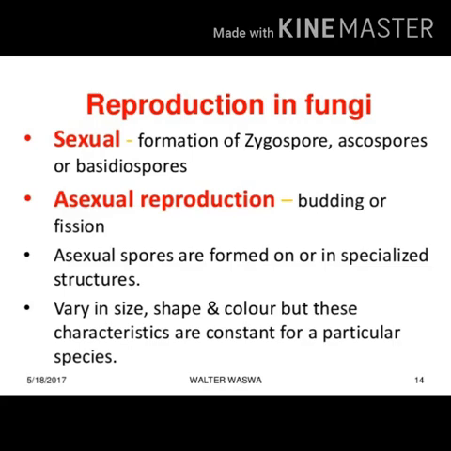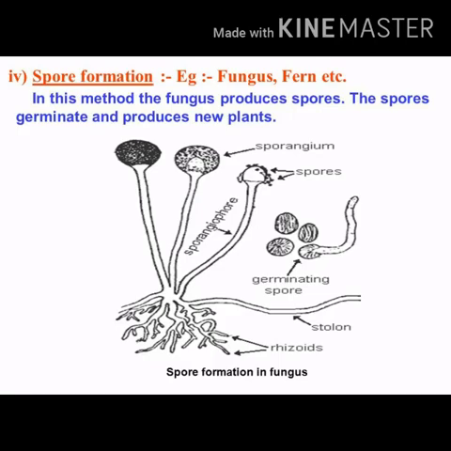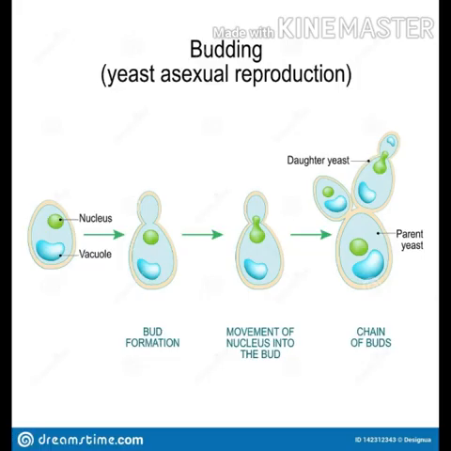The reproduction in fungi is either sexual with the help of spores or asexual. Asexual reproduction is by cell division or budding. Budding is a type of asexual reproduction in which daughter individual is formed from a small projection, that is bud arising from the parent cell.